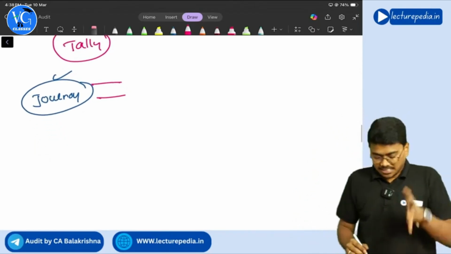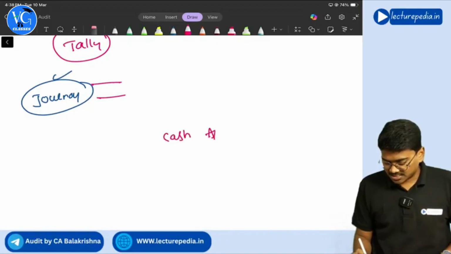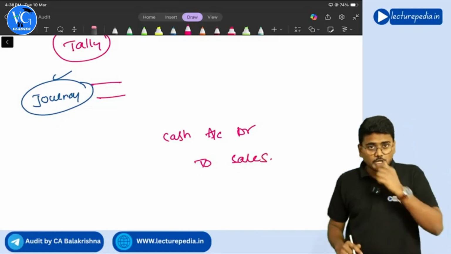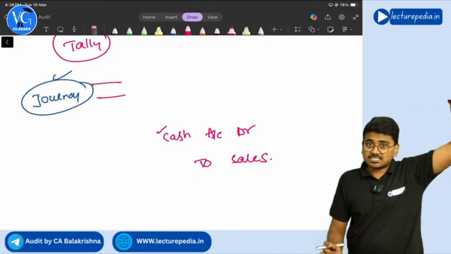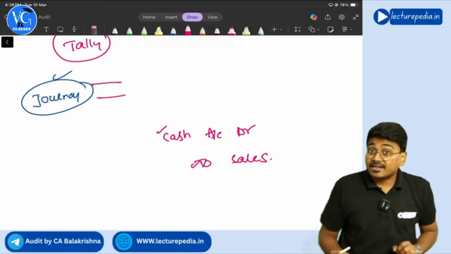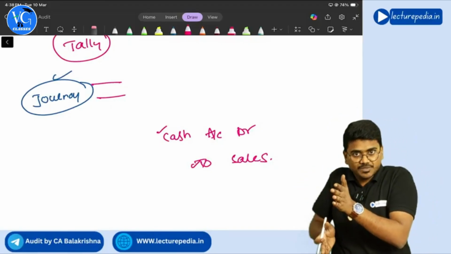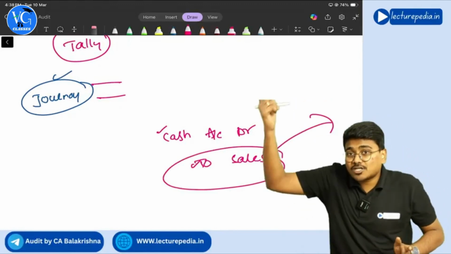Let's say, for example, sales. You have received cash. Cash sales you have made, cash account debit to sales. This is a journal entry you have passed. Now the system will process it: cash account gets updated, sales account gets updated, right? Yes. Next, relevant amounts get reflected in the trial balance, right? Next, this sales amount also gets updated in the profit and loss statement.